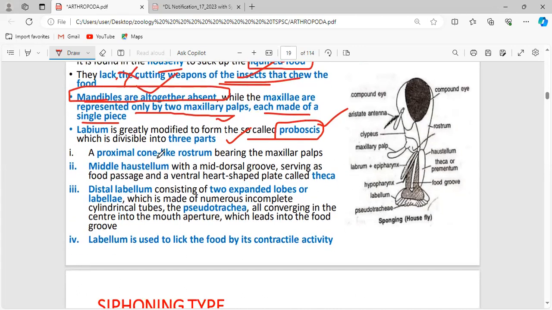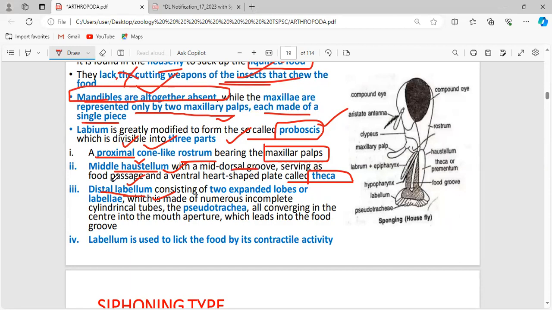And this proboscis is divided into three different structures, and that is rostrum, haustellum, labellum. The rostrum is proximal, that is near, the haustellum is the middle structure, and the distantly located structure is called the labellum. The rostrum is the one that bears the maxillary palps, and the haustellum is the one consisting of the theca through which the food can be passed.